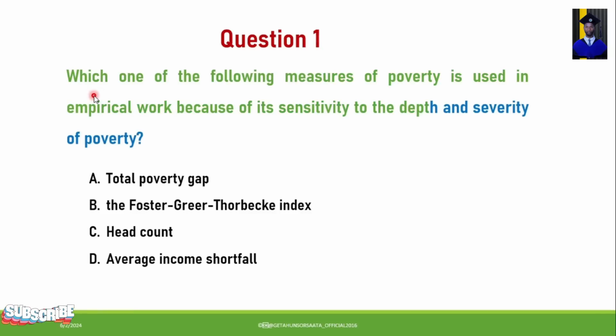Question number 1. Which one of the following measures of poverty is used in empirical work because of its sensitivity to the depth and severity of poverty? A. Total poverty gap. B. The Foster-Greer-Thorbecke index. C. Head count. D. Average income shortfall. The correct answer for this question is B. The Foster-Greer-Thorbecke index is the measure of poverty used in empirical work because of its sensitivity to the depth and severity of poverty. So B is the correct answer.